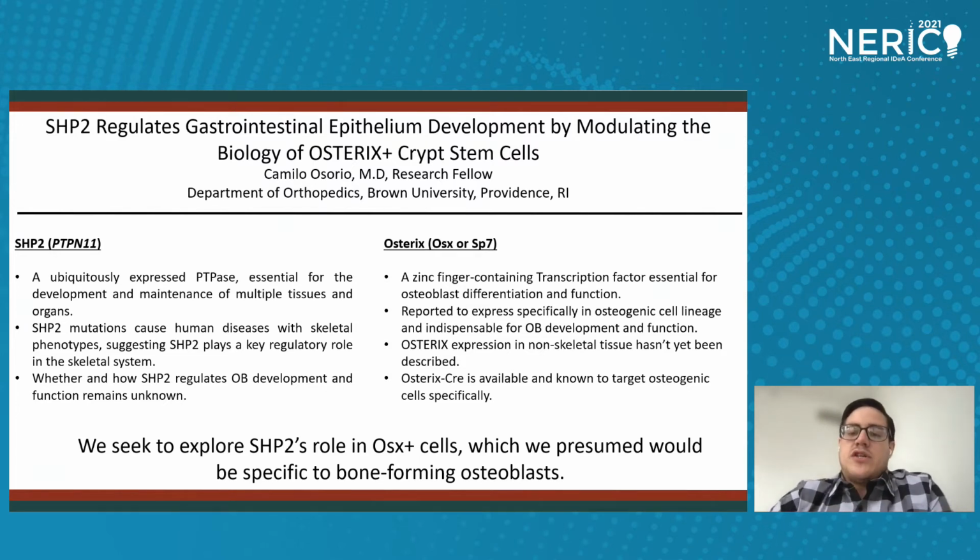It is a ubiquitously expressed protein essential for the development and maintenance of multiple tissues and organs. However, whether and how SHIP2 regulates osteoblast development and function remains unknown. Osterix is a zinc finger containing transcription factor essential for osteoblast differentiation and function. Osterix is reported to be specifically expressed in osteogenic cell lineages. In this study, we seek to explore SHIP2's role in Osterix-positive cells, which we presume would be specific to bone-forming osteoblasts.